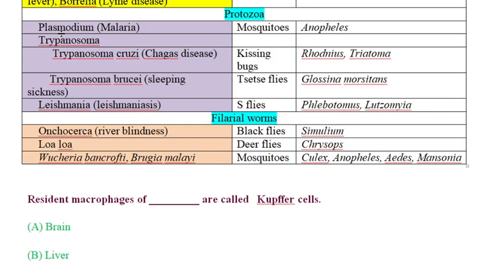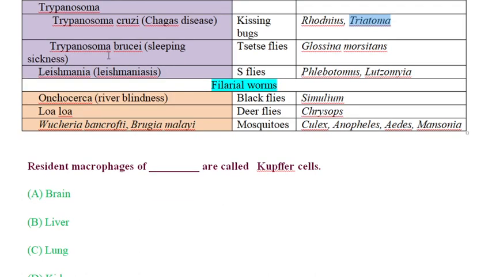Next is protozoa. The first protozoan is Plasmodium, which causes malaria and is transmitted by mosquitoes belonging only to the genus Anopheles. Anopheles alone is responsible for causing malaria. Next is Trypanosoma. Trypanosoma cruzi is responsible for causing Chagas disease and the transmitting vector is the kissing bug of genus Rhodnius and Triatoma. These two genera alone are responsible for transmitting this particular disease.